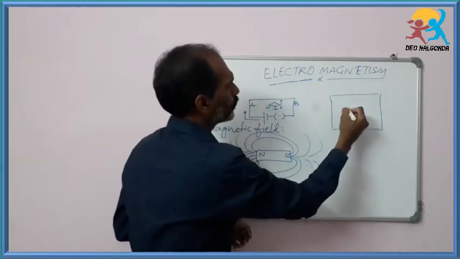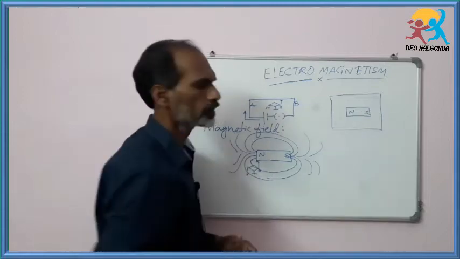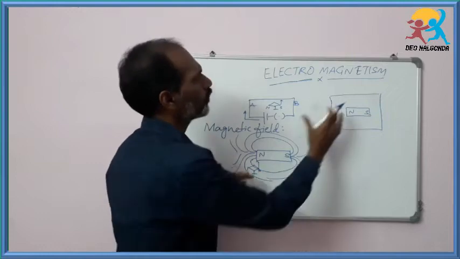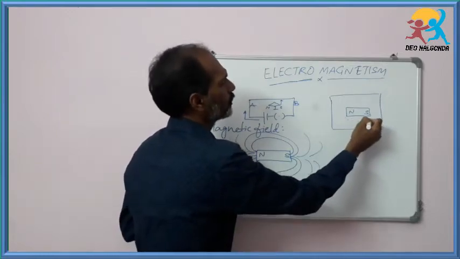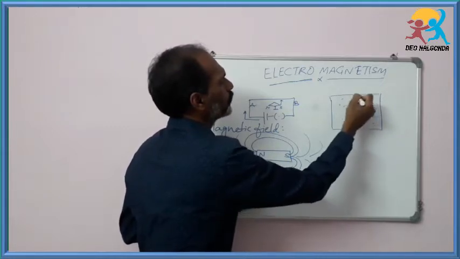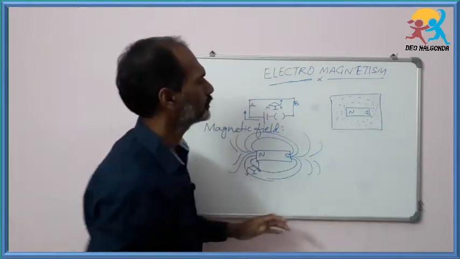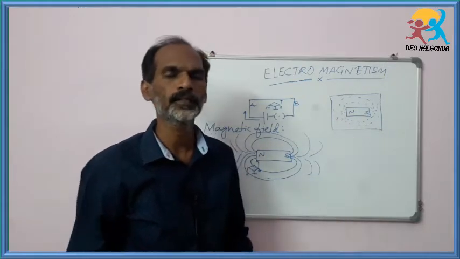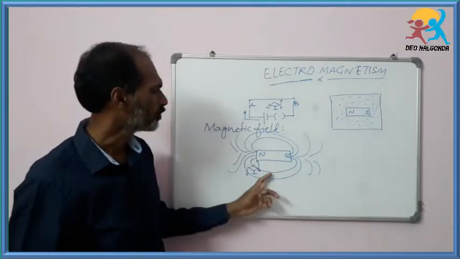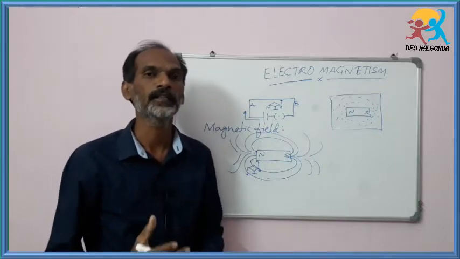Place a bar magnet on this iron dust and disturb it gently. A structure is formed around the bar magnet like this. The area covered by this structure is the magnetic field. This magnetic field can be explained in terms of imaginary lines, which are called magnetic field lines.